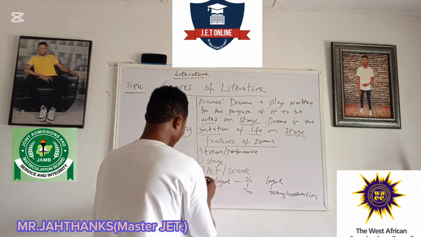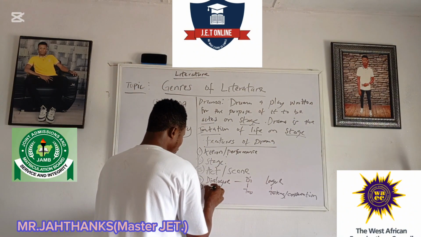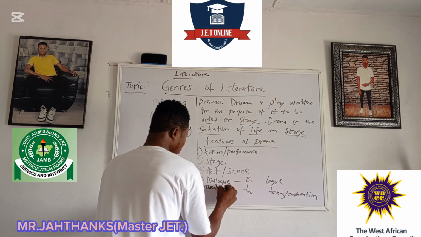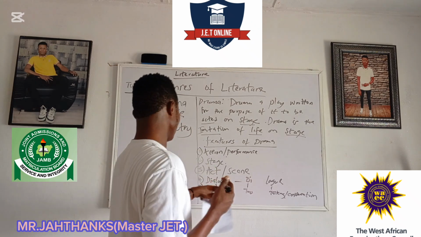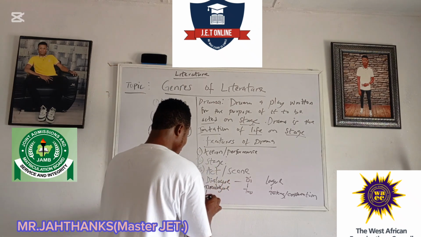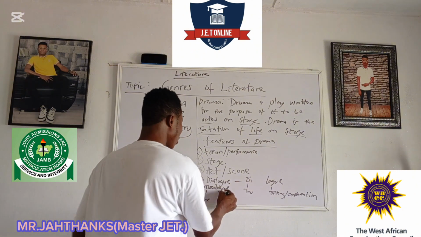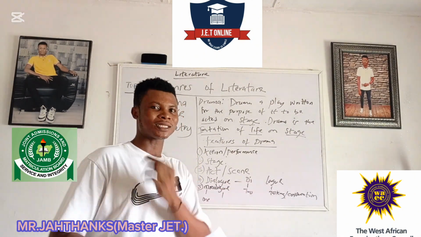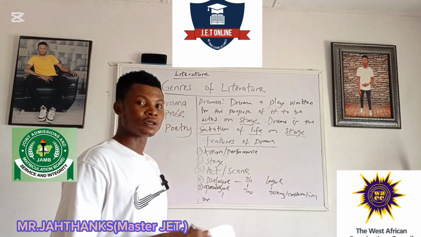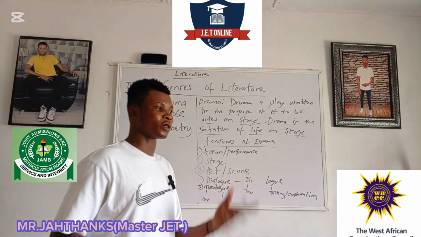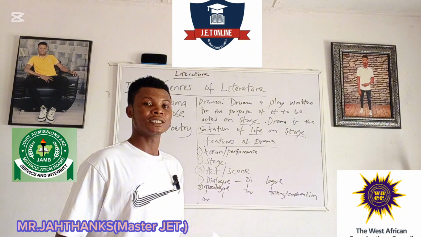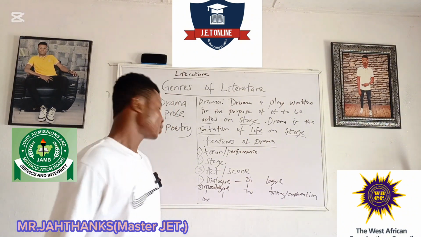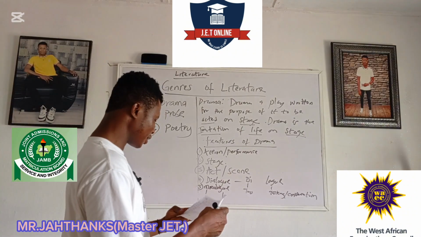The other counterpart of it is what we call monologue. Mono has to do with one, and don't forget, logue has to do with talking or conversation. So when you have one person or one character talking on the stage, that's what we call monologue. While on the other hand, when you have two characters that are talking on the stage, it is called what? Dialogue.